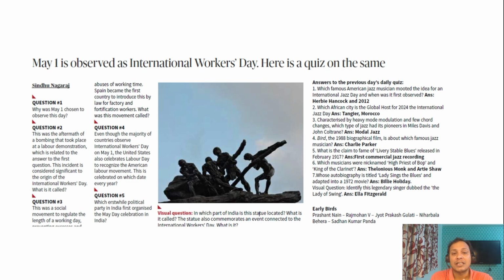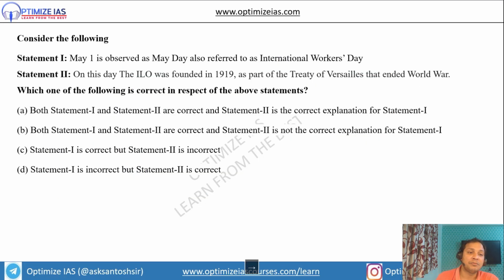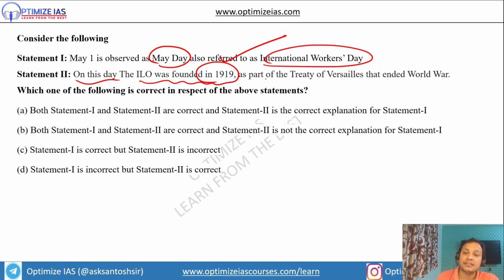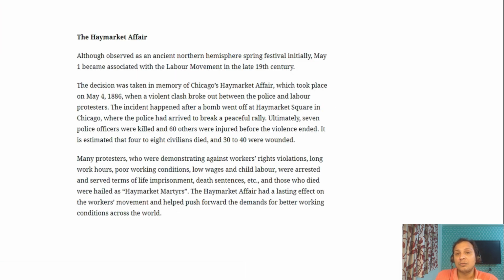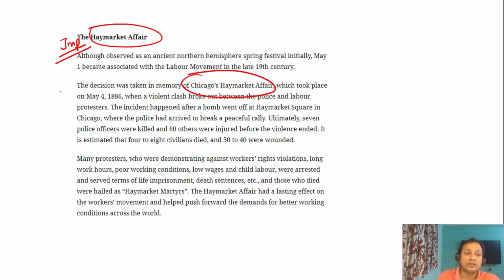The next question is on International Workers' Day. You can see this question, guys. May 1 is observed as May Day, also referred to as International Workers' Day. This is correct. On this day, ILO was founded in 1919 as a part of the Treaty of Versailles that ended World War I. Statement 2 is incorrect. So statement 1 is correct and statement 2 is incorrect. Answer is option C. Guys, International Workers' Day is observed on May 1st because of the Haymarket affair. So please read about the Haymarket affair. It happened in Chicago. In memory of this, it is observed.